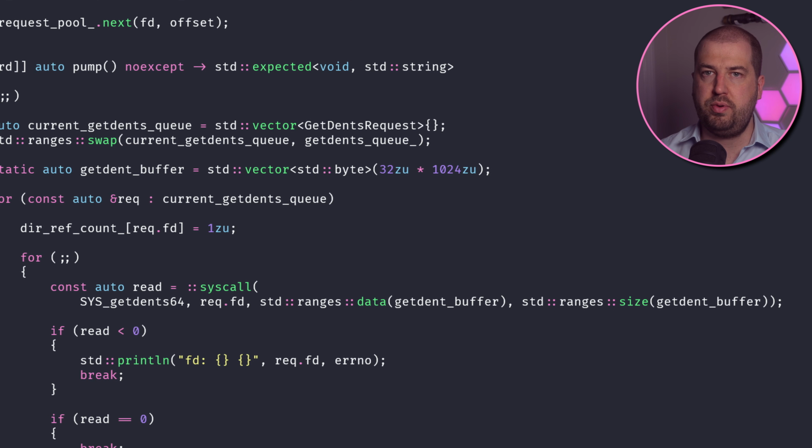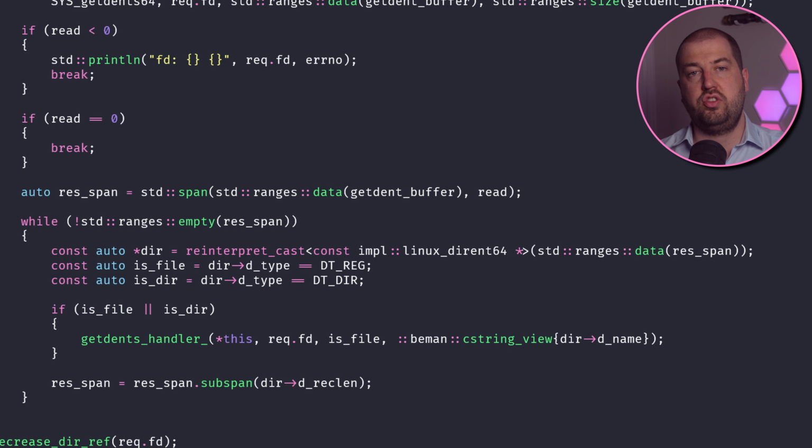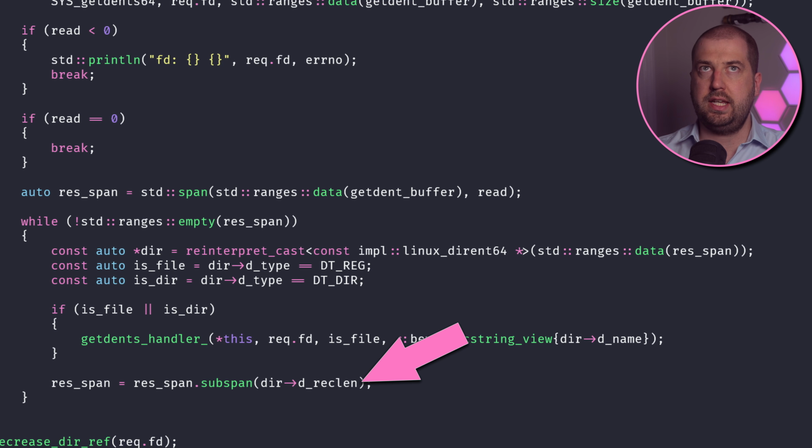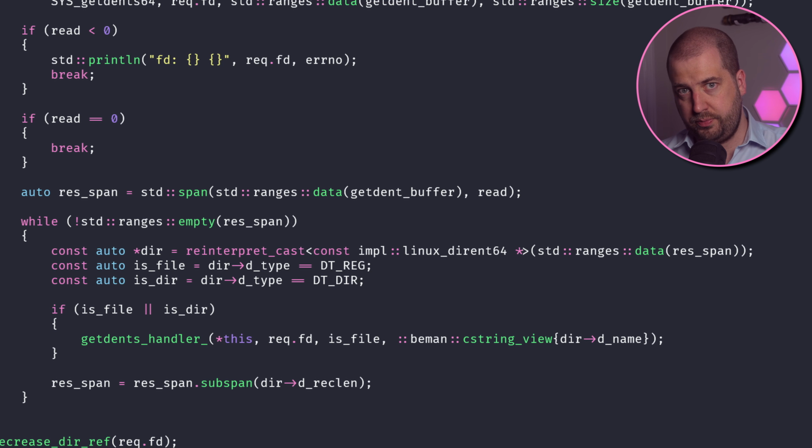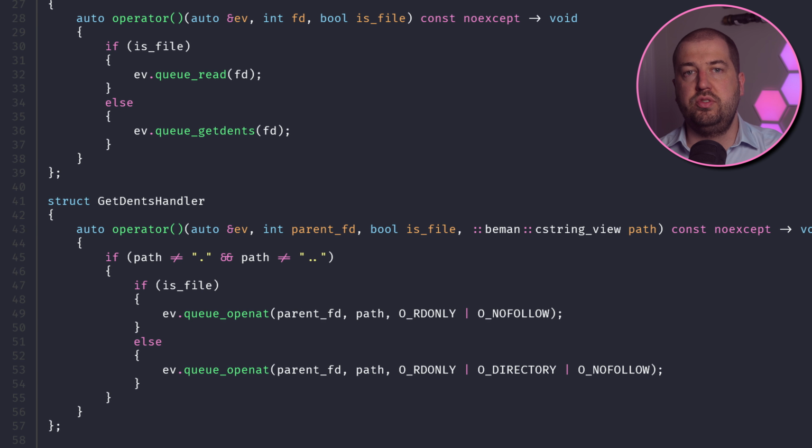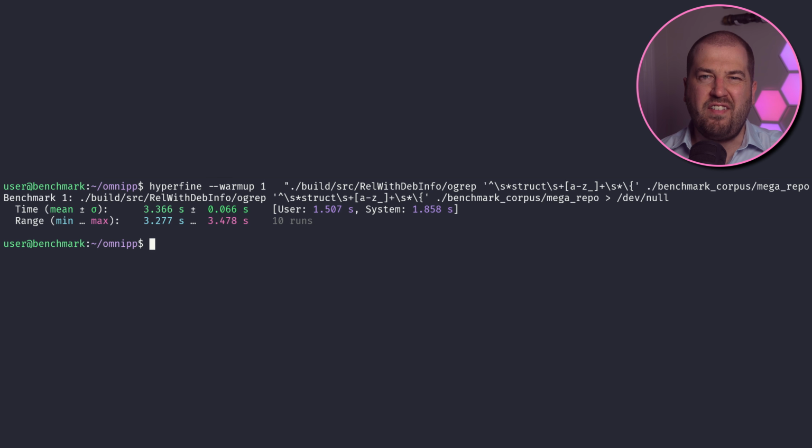We need to call this in a loop in case the buffer we provided was too small, and again, we're using a static buffer to avoid dynamic allocation. Each entry tells us the name of the subentry, whether it's a file or directory, and the offset in bytes to the next entry. We then pass the result through to the user's getdents handler, which then either queues up an open file or another readdir operation. After a bit of faff, I managed to get it to work, and it can process 4 GB of files in about 3.3 seconds. But we can do better.